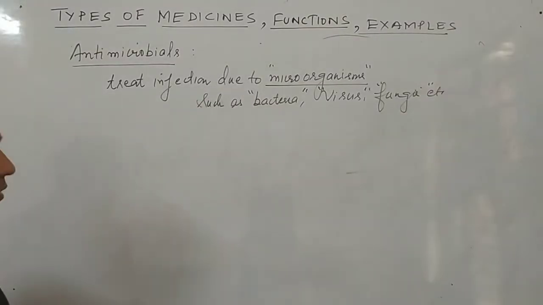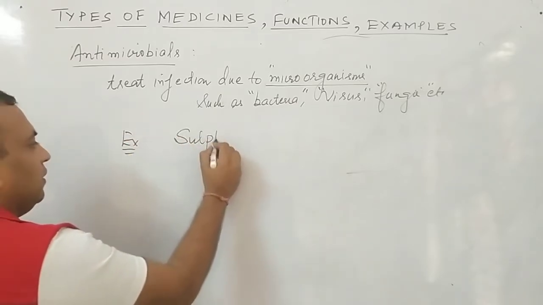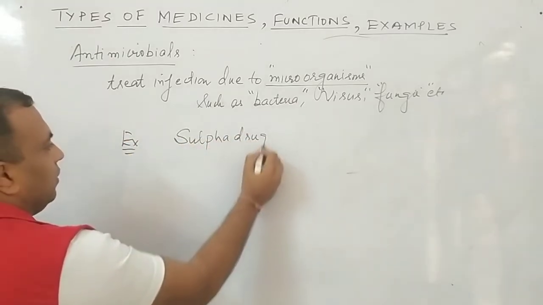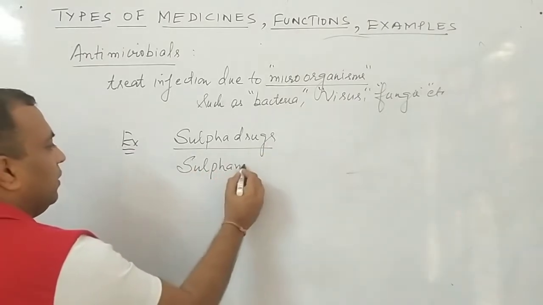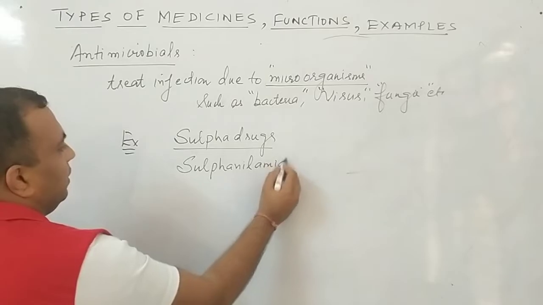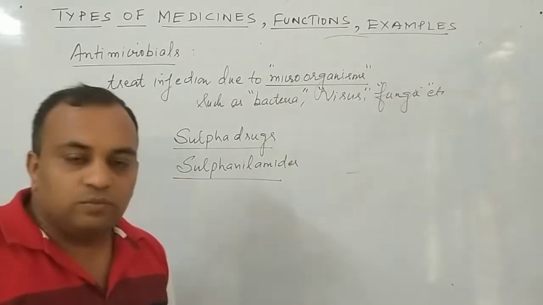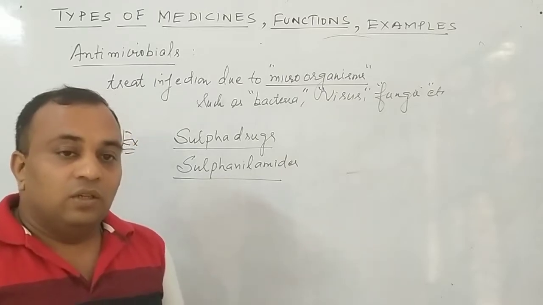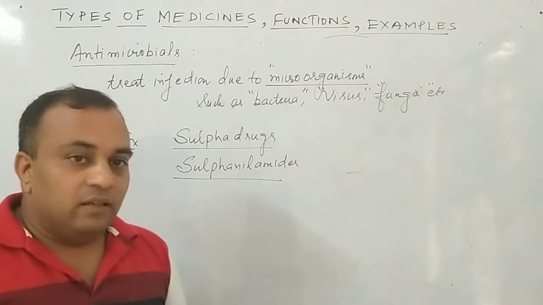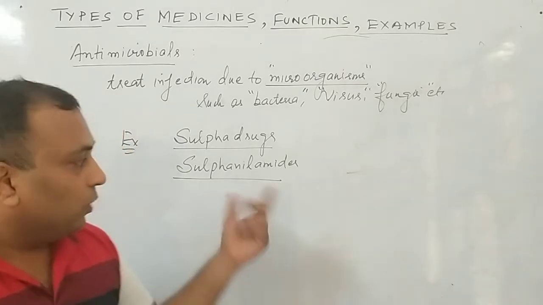The examples are common examples: sulfur drugs or sulfonylamides. Listen, I have discussed this during the classification, various modes of classification, that the drugs which are having the same chemical structure. So what are sulfur drugs or sulfonamides? They will have the same common structure. Clear to all of you? That we have discussed. So what are the examples?